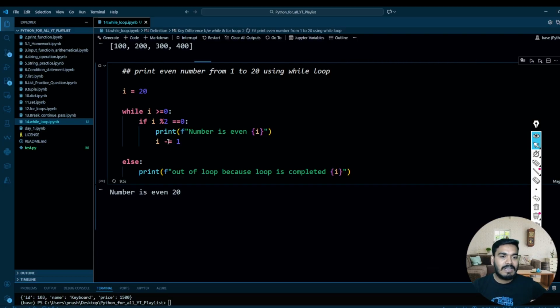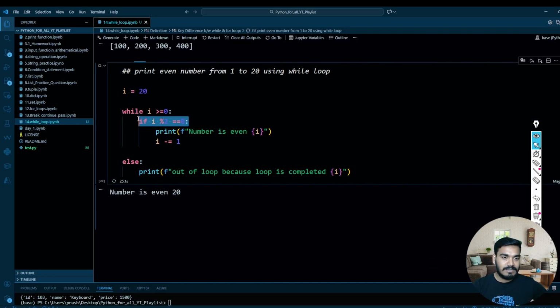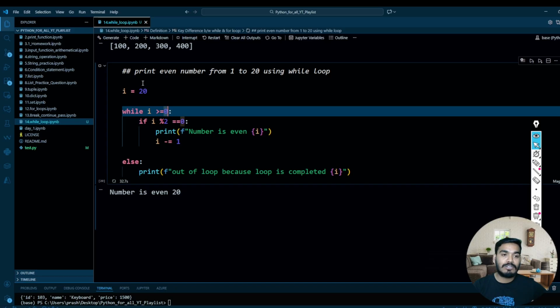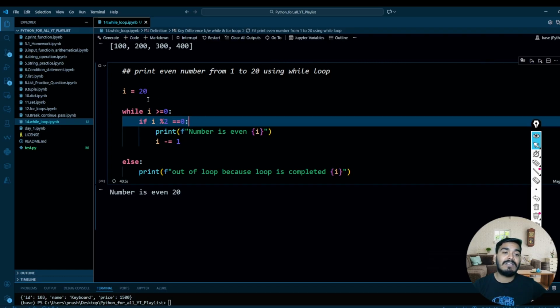Okay, I made a mistake, guys. This should not be inside your if condition. Why? Because see, at the first stage, your i is 20. Once your i is 20, first it will check whether i is greater than or equal to 0. Of course, 20 is greater than 0, so it is true. Then it will come to this line of code, where it will check whether i is divisible by 2 or not. So 20 is divisible by 2, which is an even number. So number is even and it has printed.